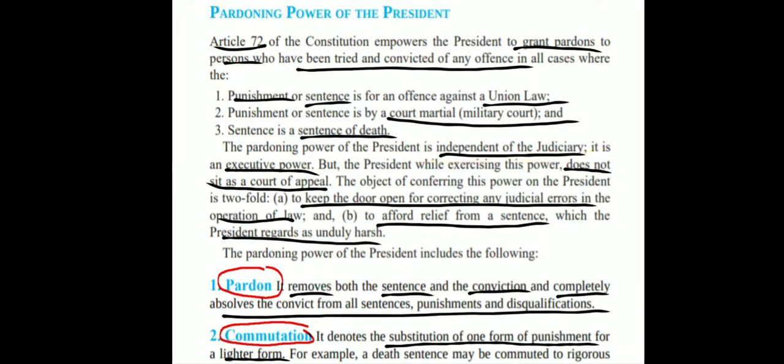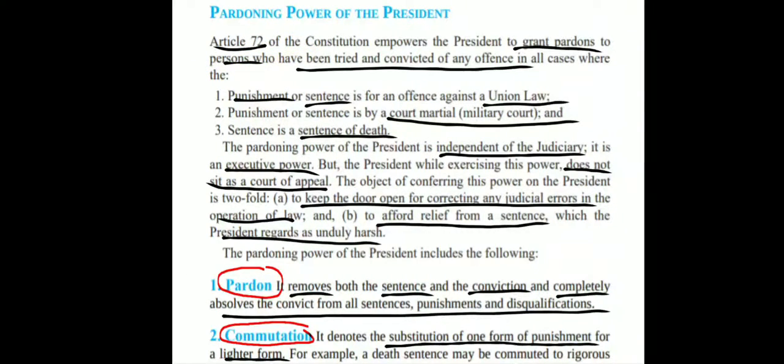It is an executive power and it does not sit as a court of appeal, and the object to confer this power was to keep the door open for correcting any judicial errors and to afford relief from a sentence as the president regards unduly harsh. So the powers of the president relating to Article 72 have subtopics. Let's quickly go through them.